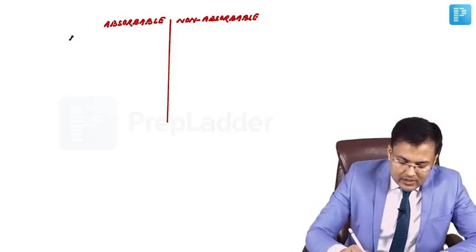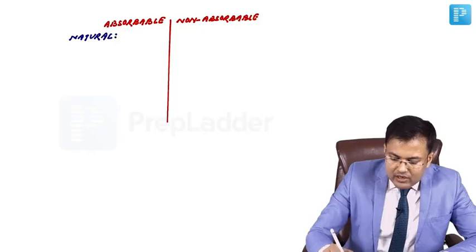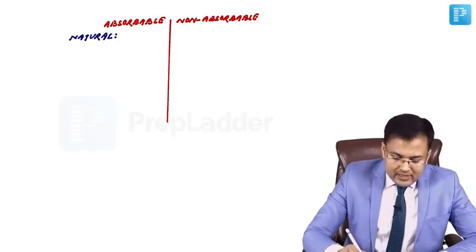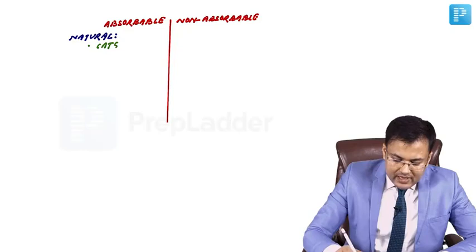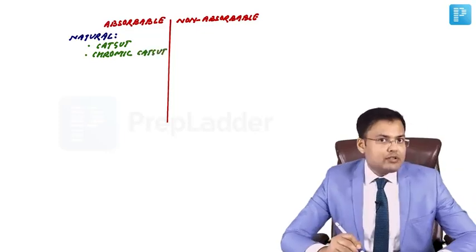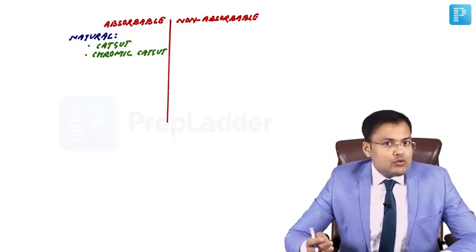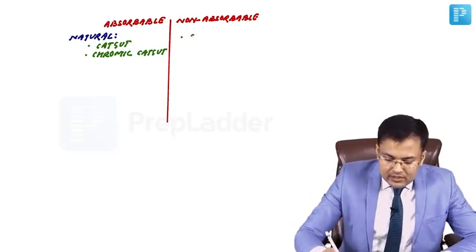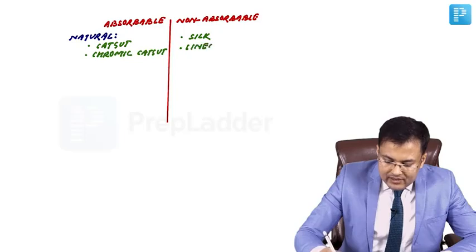So first see what are the natural absorbable and non-absorbable sutures. It's catgut and chromic catgut. Catgut and chromic catgut, these are the natural absorbable sutures. And what are the natural non-absorbable sutures? Silk and linen. Silk and linen.